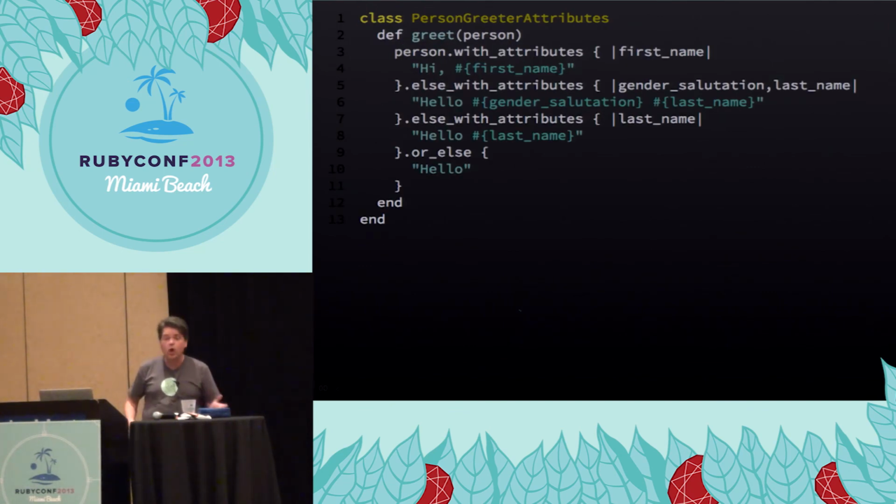Here, the scope of first name is just here. The scope of gender salutation and last name is just here. Even though these are one-liners, each of these blocks, each of these alternatives, is still going to be smaller than the entire routine. So we've actually made the code a little simpler to understand by reducing the scope of the variables that we need to do our job. But we haven't taken away any power. You still have access to these things. And it's kind of the same lines of code. So that's kind of interesting, I think.